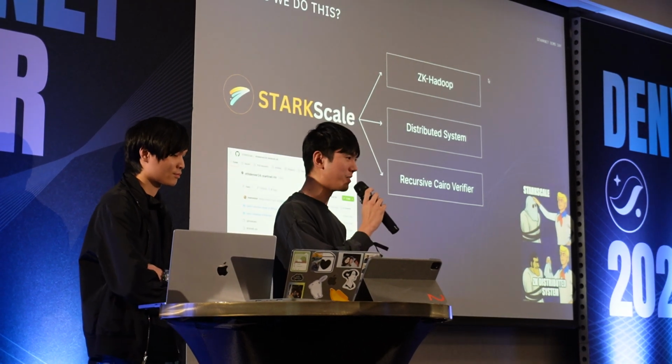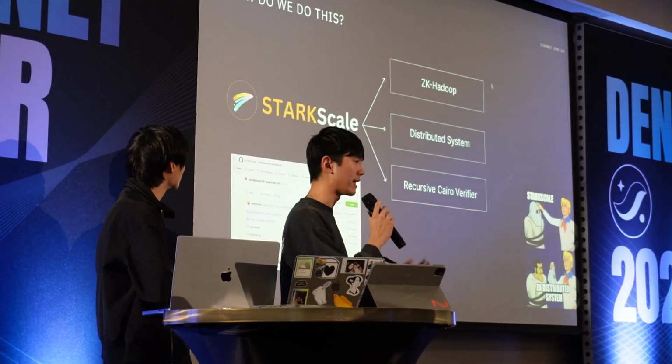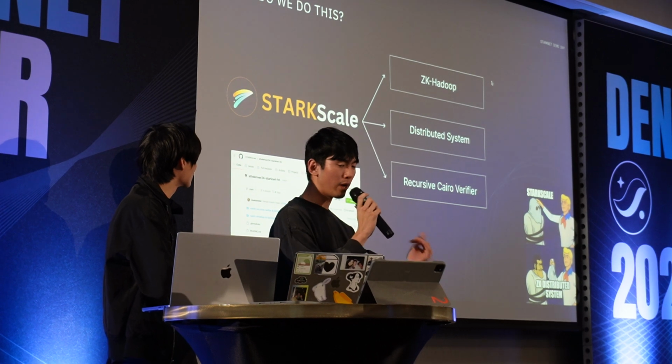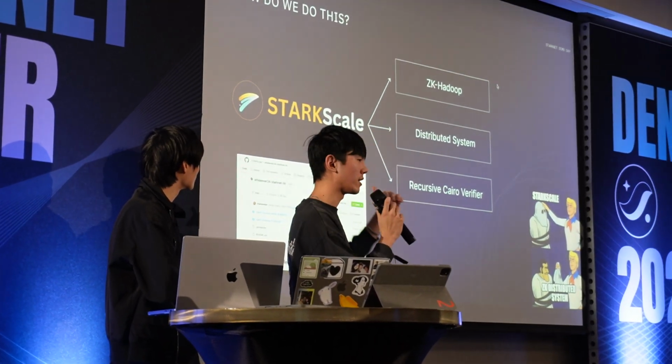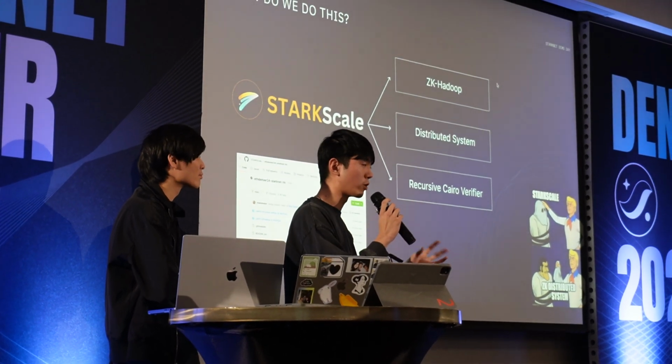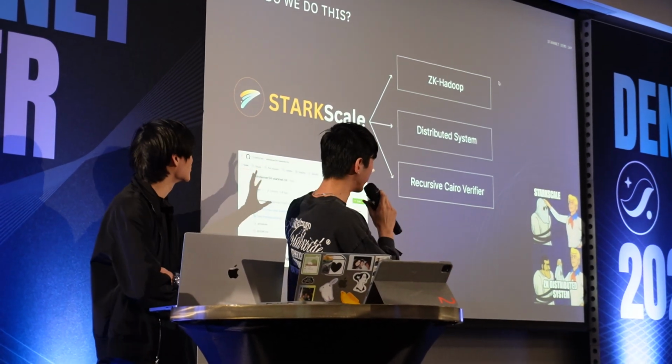And so simply put, how do we do this? Well, StarkScale is a ZK distributed system. And so we split our architecture into three folds. First off, we have the first implementation, which is ZK Hadoop, which is the first algorithm that we're trying to parallelize. But that's our MVP for now.